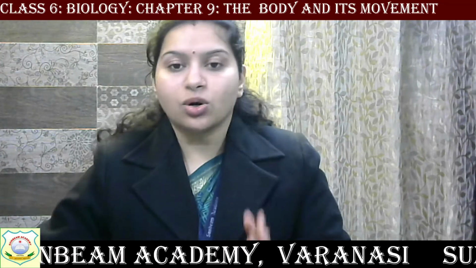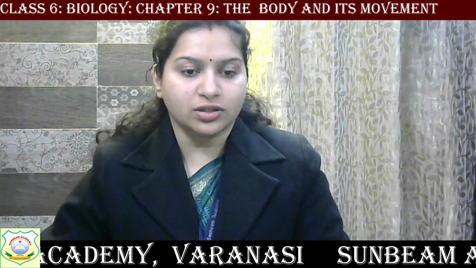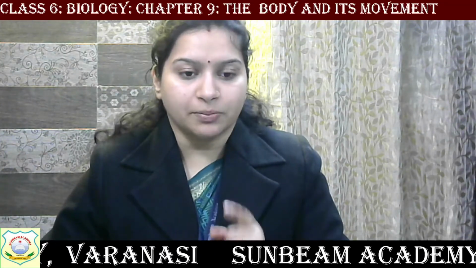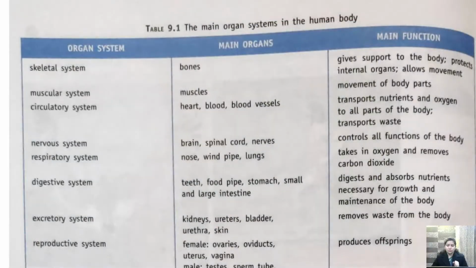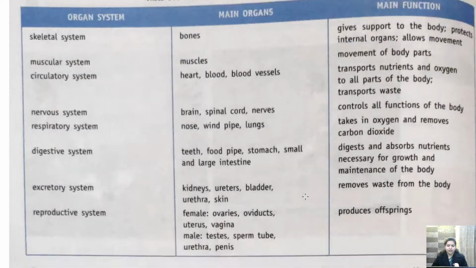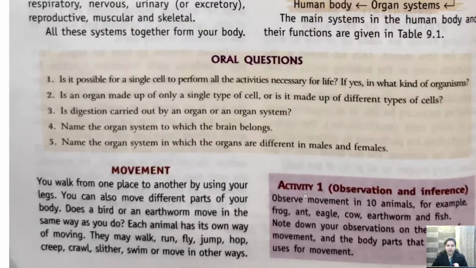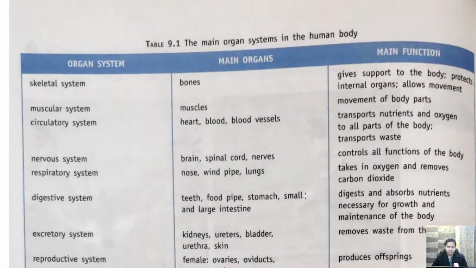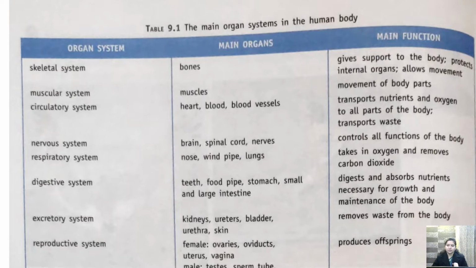Getting it? So let's again focus on the table that is given in your book. So please open this table, children, table 9.1 at page number 96. Please open this page.